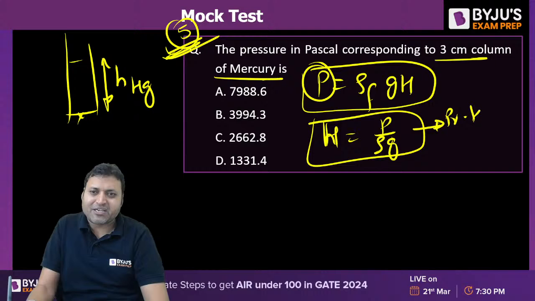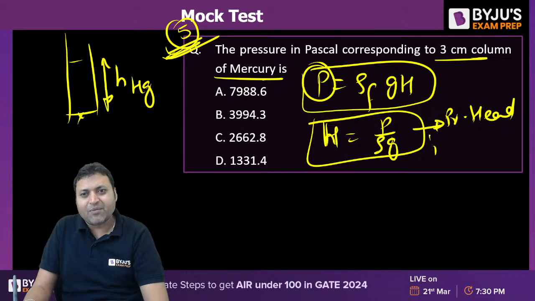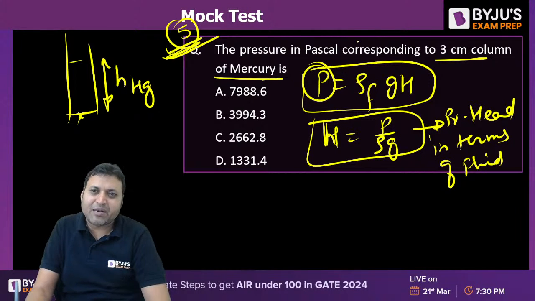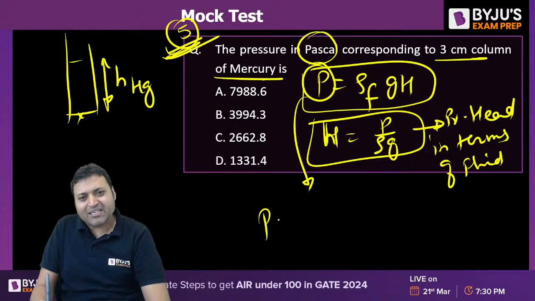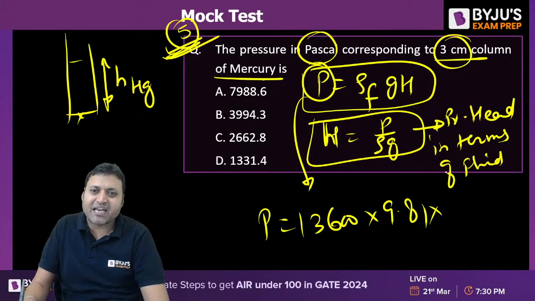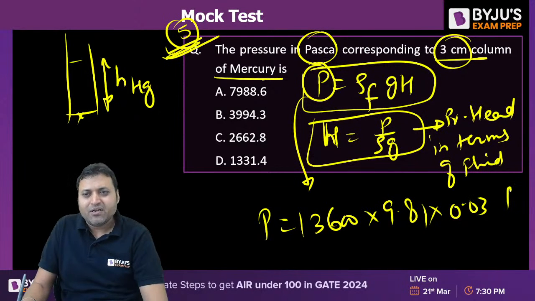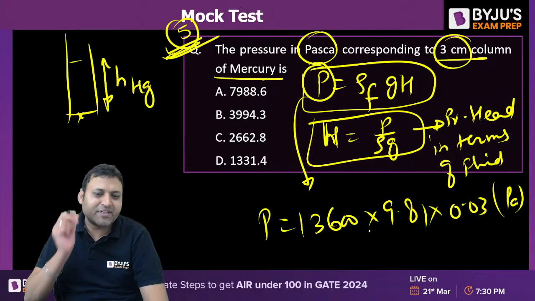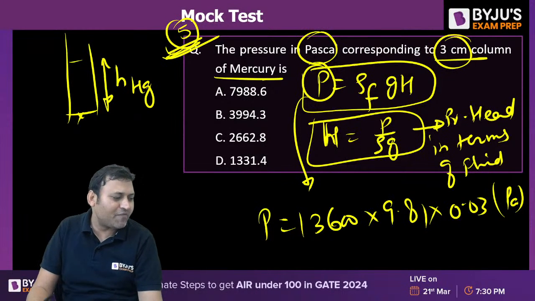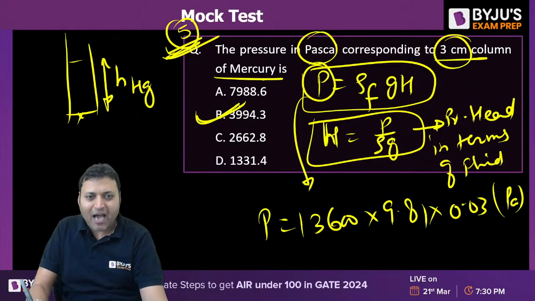This is called pressure head in terms of fluid. And if you want to find the pressure in Pascal, then we can use rho into G into H. So pressure in Pascal, rho of mercury is 13,600, G is 9.81 and H is 3 centimeter, that is 0.03. If you put all the parameters in SI units, then you will get the answer in SI unit, that is Pascal. What is the answer to question number 5? 3994.3. Are you getting option B?